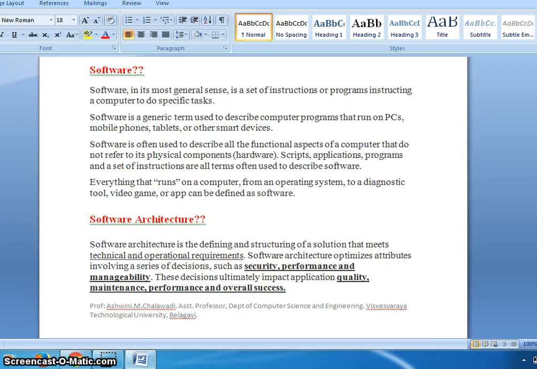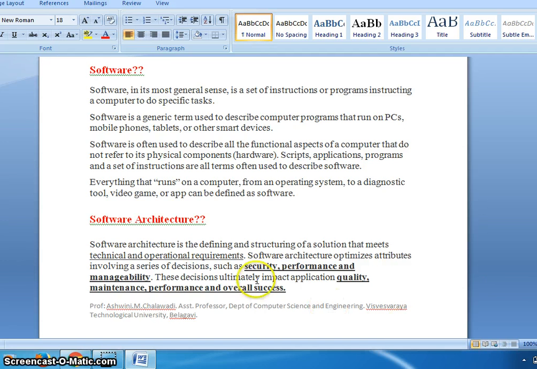It optimizes the attributes involving a series of decisions such as security, manageability and performance. Ultimately it impacts application quality, maintenance, performance and overall success.